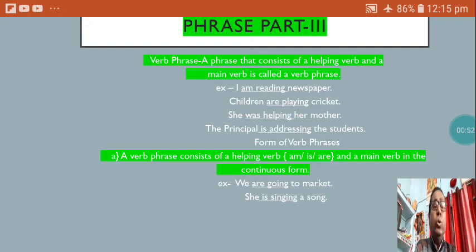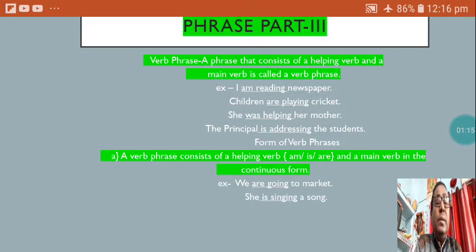Verb phrase, as I told you. What is a verb phrase? Let us learn first. A phrase that consists of a helping verb and a main verb is called a verb phrase. For example, I am reading newspaper. Very clear?